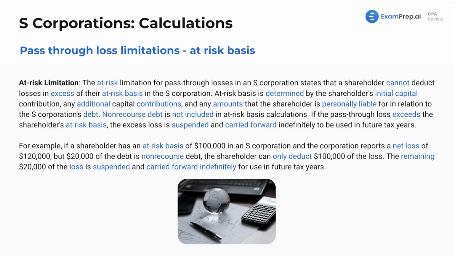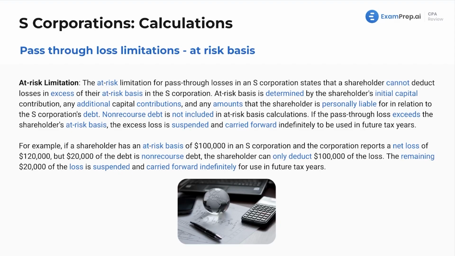Now we've got our at-risk basis. Let's see what we're dealing with here. We've got an example as well. The at-risk limitation for pass-through losses in an S-Corp states that a shareholder cannot deduct losses in excess of their at-risk basis in the S-Corp. At-risk basis, again, is determined by your initial capital contribution.